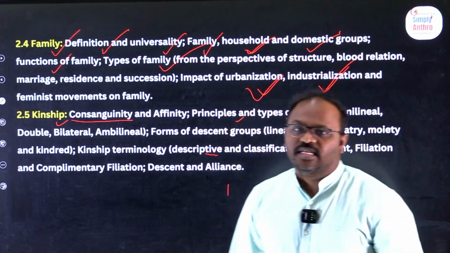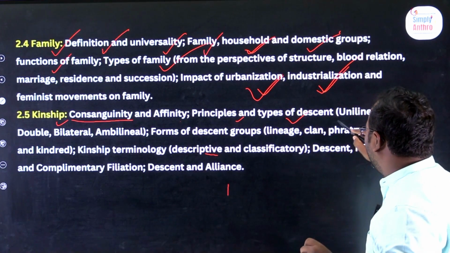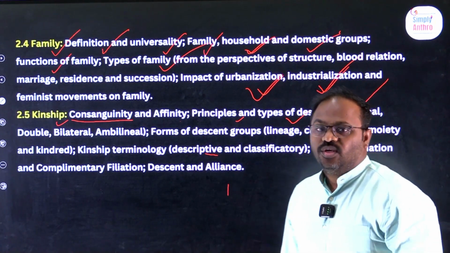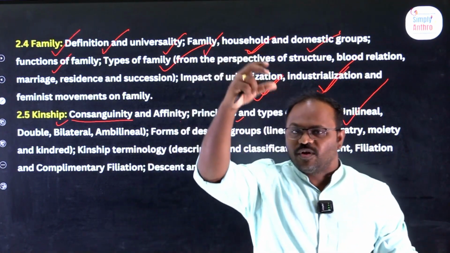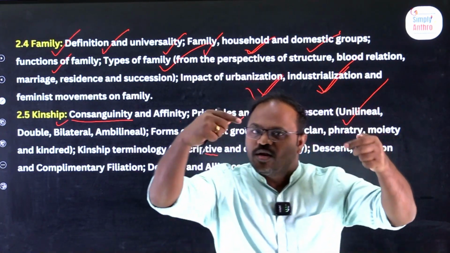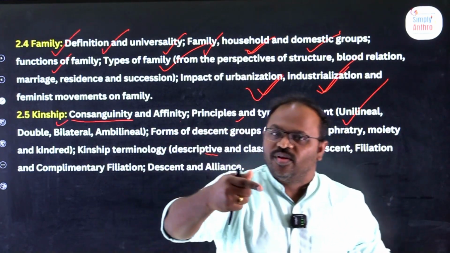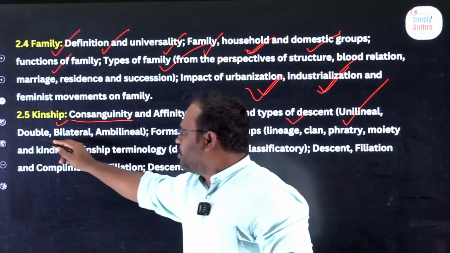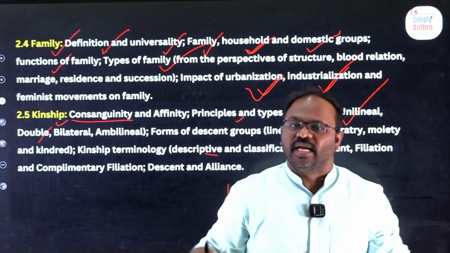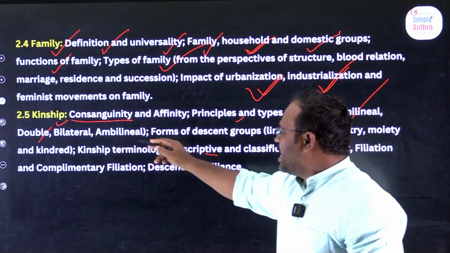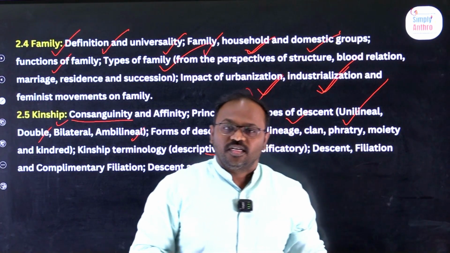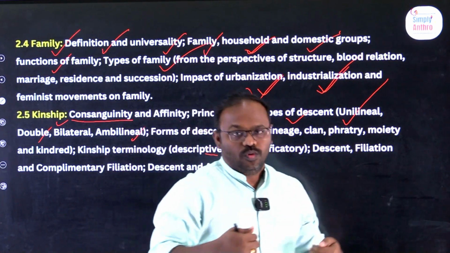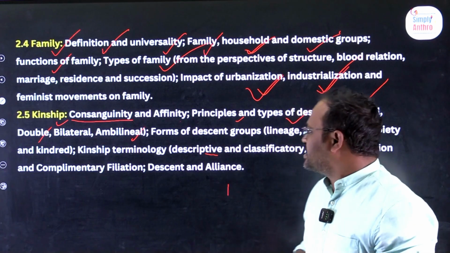Unilineal descent means you trace either from the father's side or from the mother's side, any one line. Double descent is tracing from both ends, followed by bilineal and ambilineal. These are different types of descent we can trace through.